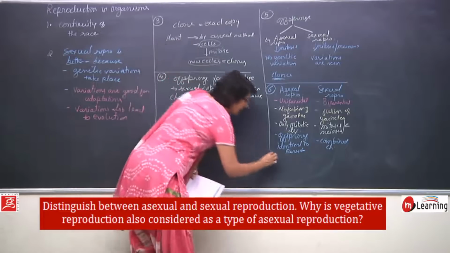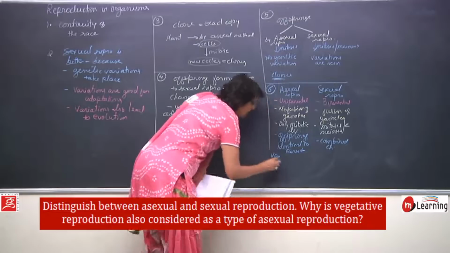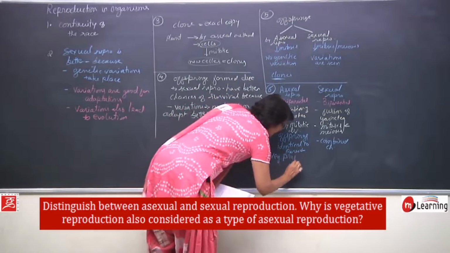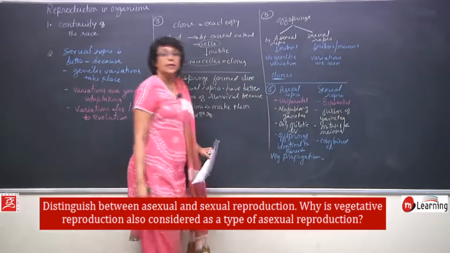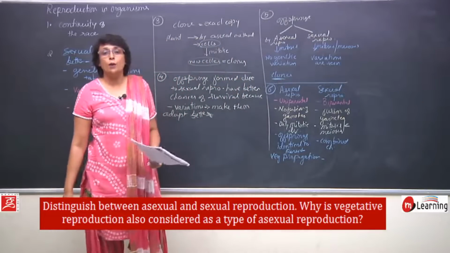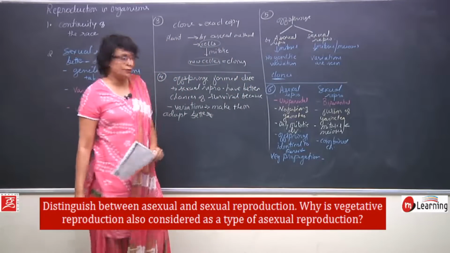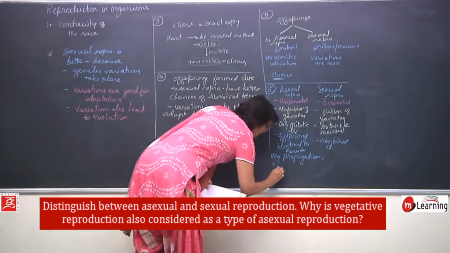So basically vegetative propagation is due to or with the help of non-reproductive structures.